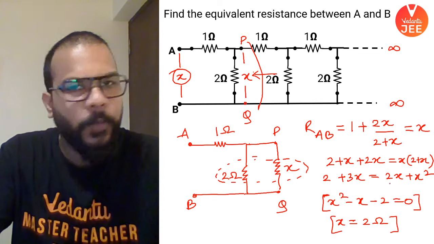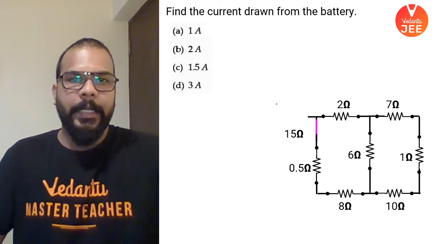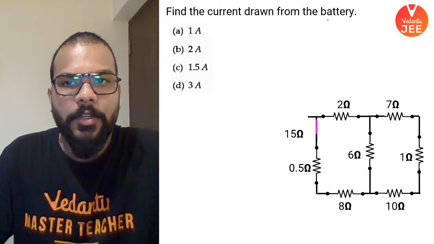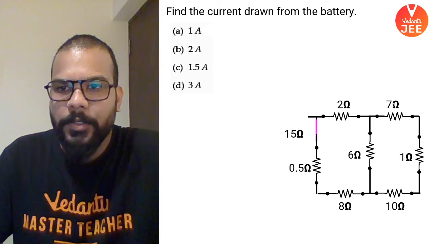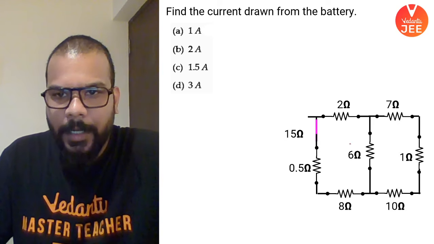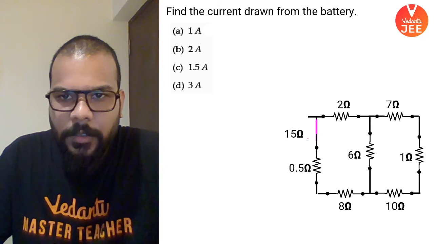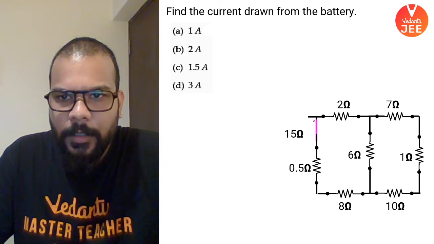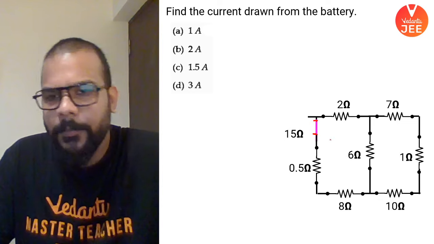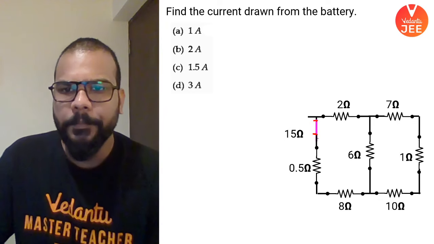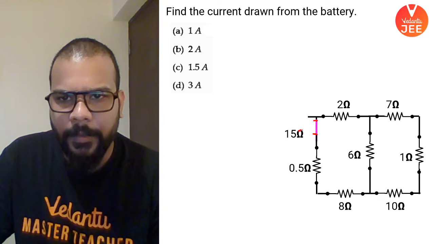Okay, awesome. Now this one, guys, we have to find out the current that is drawn from the battery over here. So the battery which is connected over here, I'm assuming it's going to be something here like this. I think this is supposed to be 15 volts.